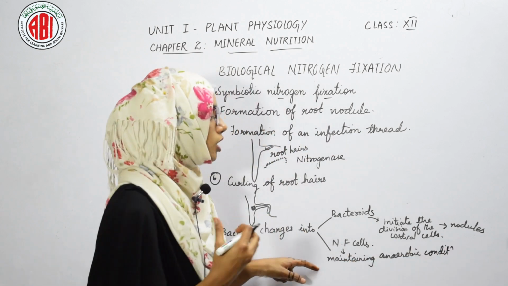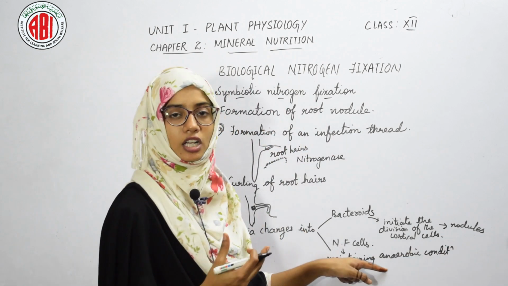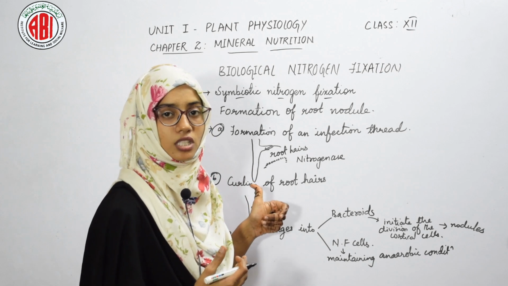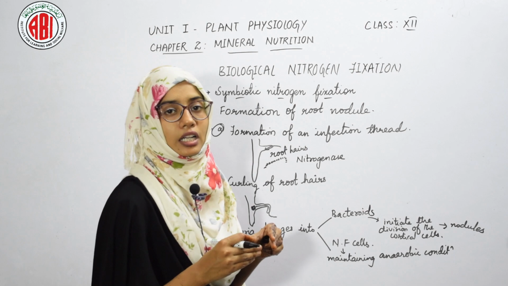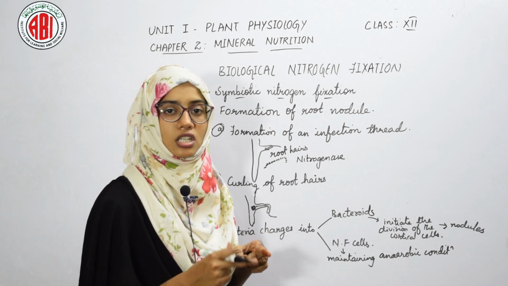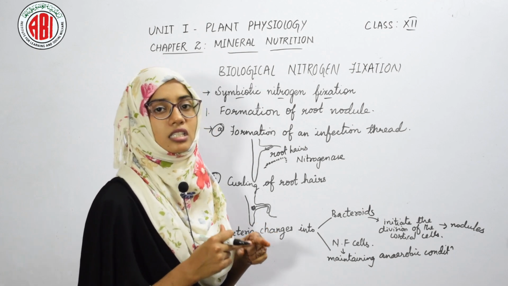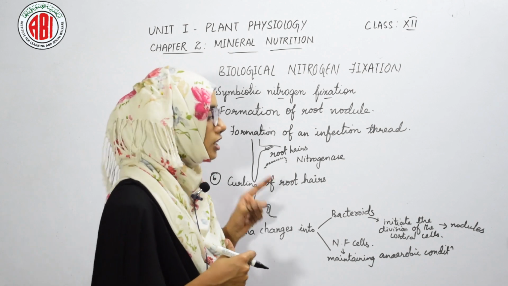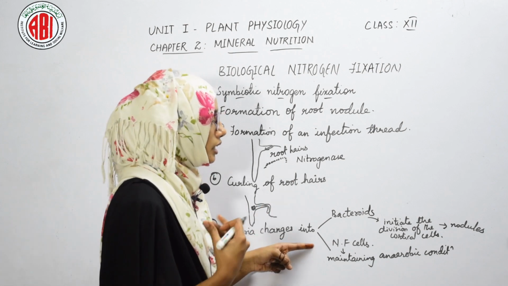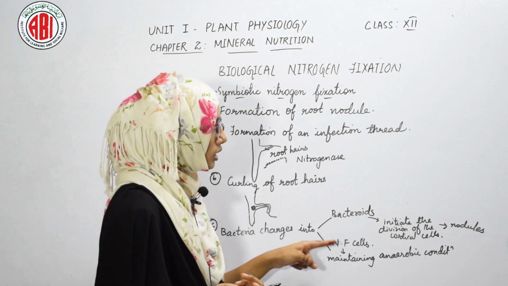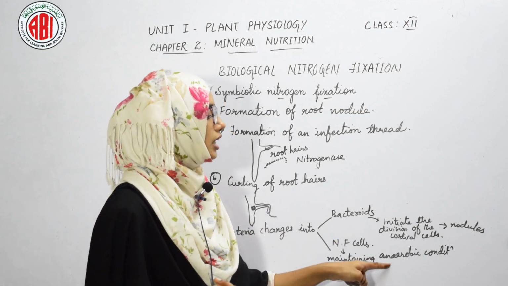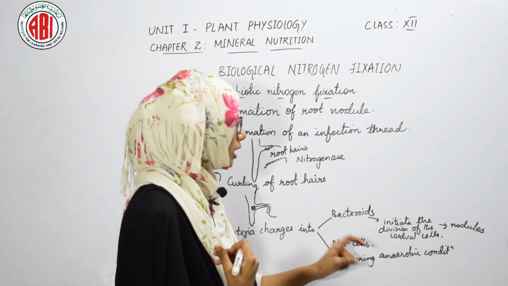Now, why do we need to maintain anaerobic condition during nitrogen fixation? Because the important enzyme in the process of nitrogen fixation is nitrogenase, and the activity of nitrogenase can be seen only in the absence of oxygen, that is, in an anaerobic condition.